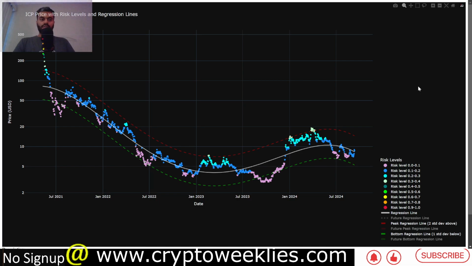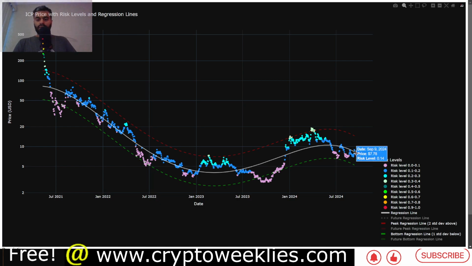The chart that you are seeing on the screen is one of the accumulation strategy based on the regression function wrapped around the price action for ICP, which is color coded based on the risk level between 0 and 1, calculated using how overheated or cooled down the market has been using regression analysis.